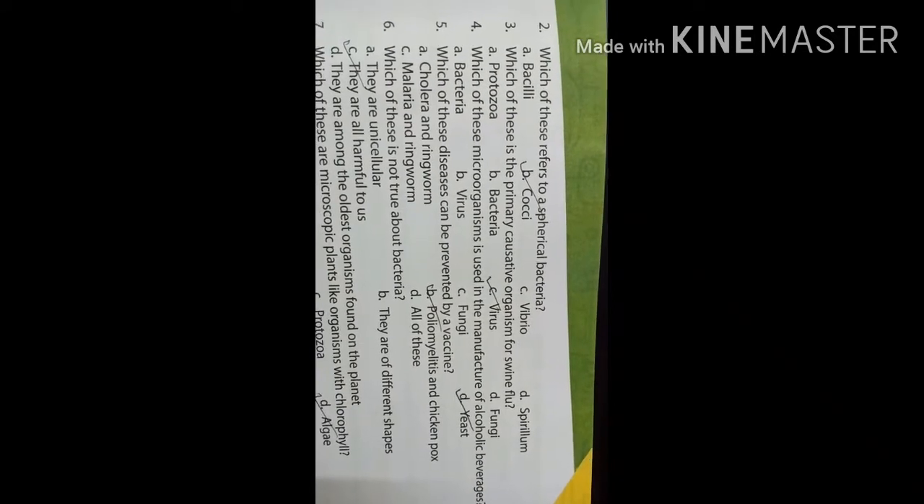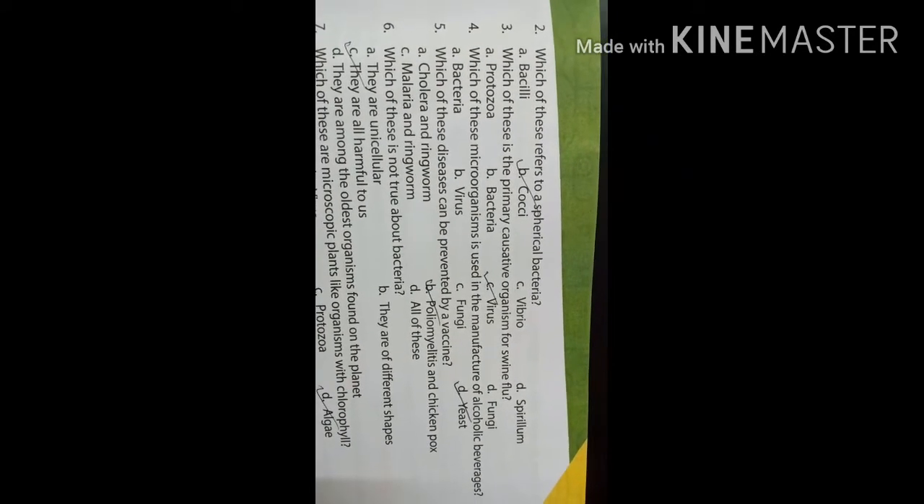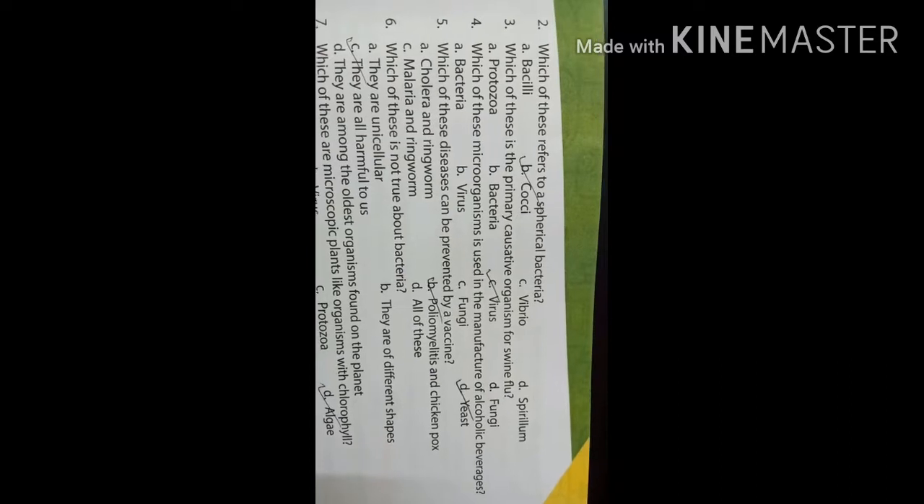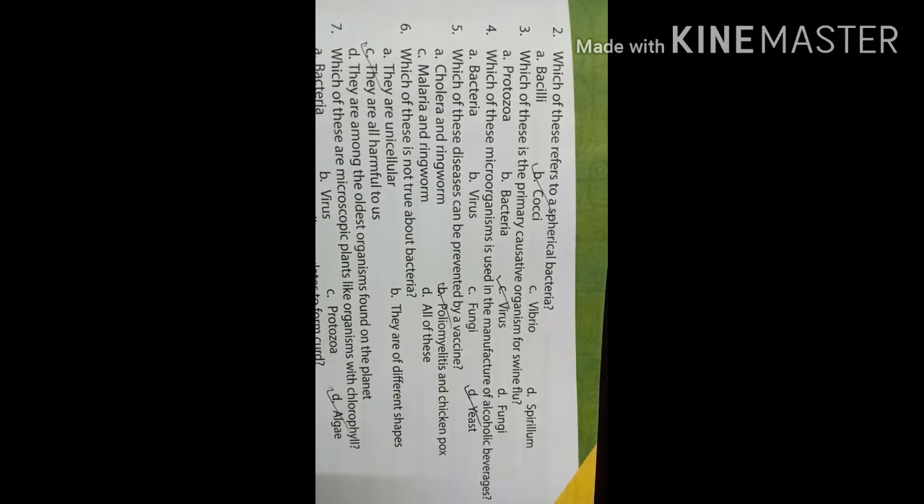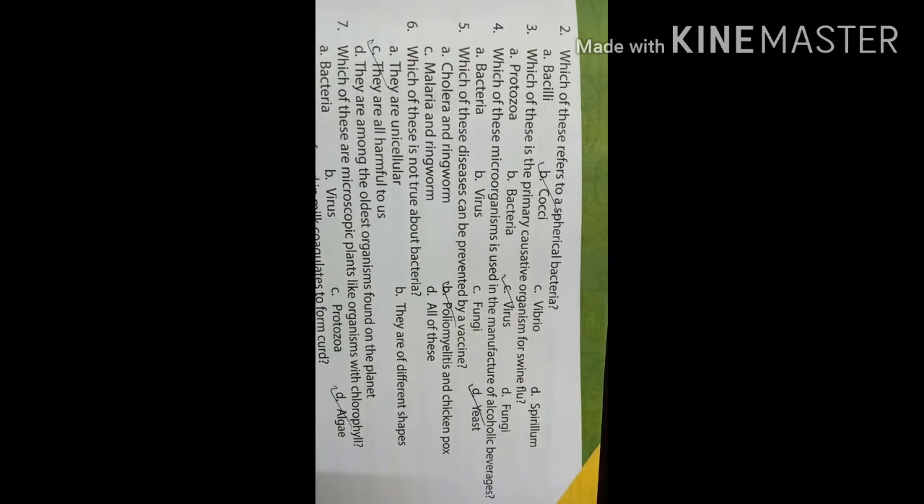Virus. Which of these microorganisms is used in manufacturing of alcoholic beverage? That is yeast. Which of these diseases can be prevented by a vaccine? It is poliomyelitis and chickenpox. That is polio and chickenpox.